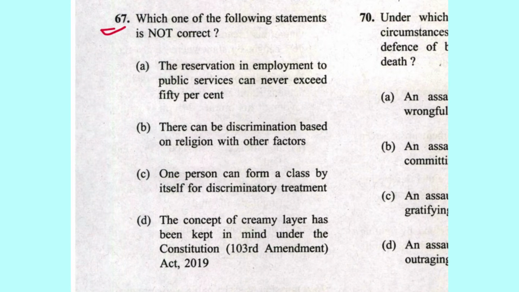Next is 67. Which one of the following is not correct? The reservation in employment to public service can never exceed 50%. This is correct. There can be discrimination based on religion with other factors. No. One person can form a class. Yes, it is correct. The concept of creamy layer has been kept in mind under Constitution 103rd Amendment 2019. So which is not correct? B is the answer.